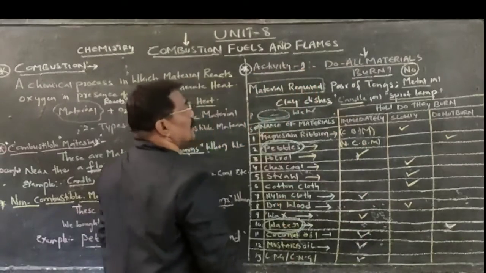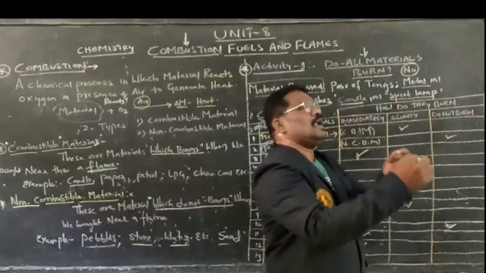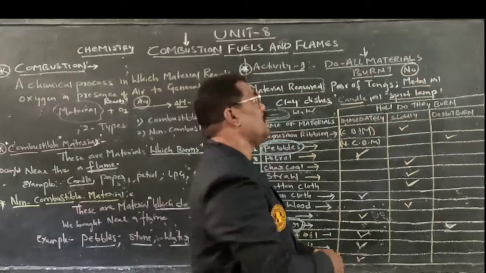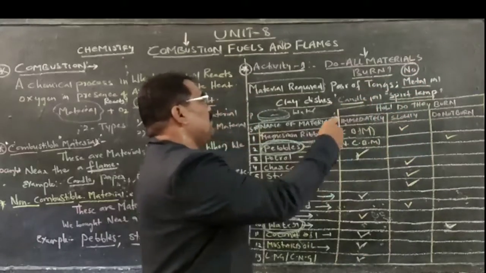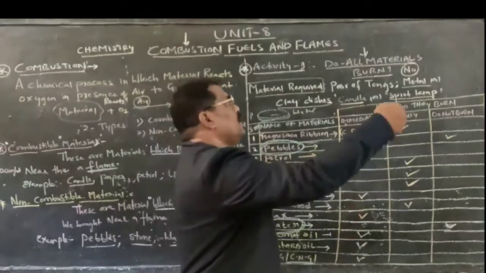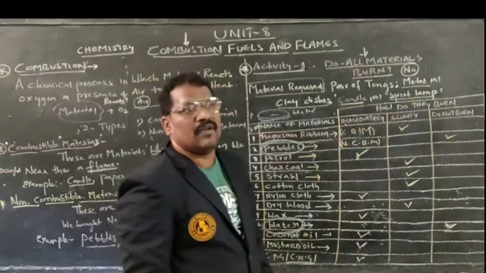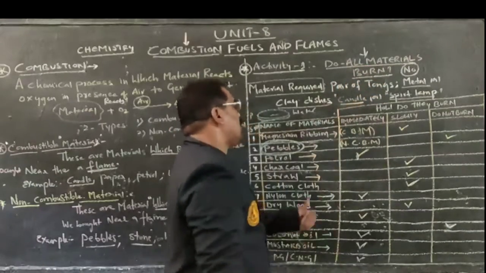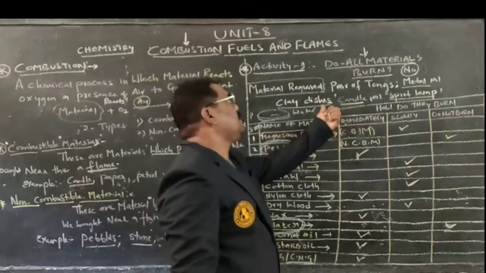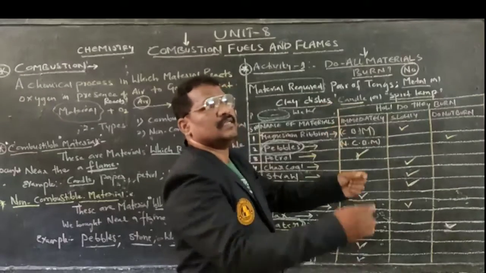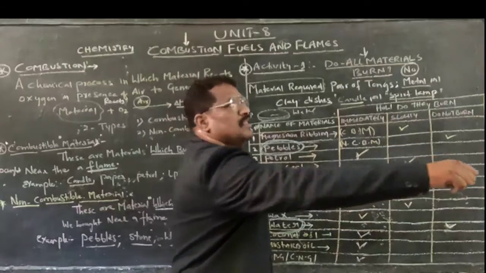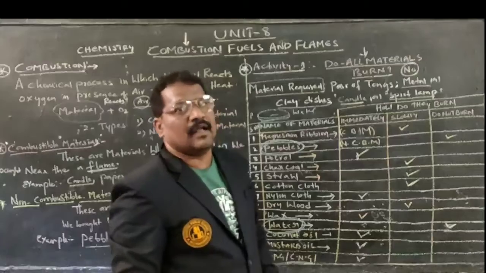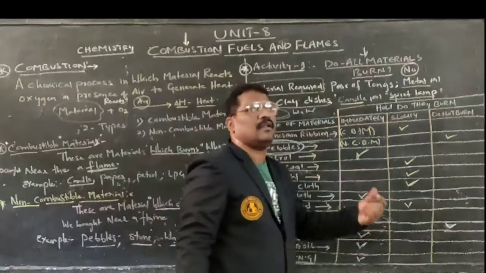How are we performing this lab activity? Take a spirit lamp and light it with a matchstick. As it is lighting, what happens? The flame comes up. Using a pair of tongs, take a material called magnesium ribbon and bring it near the spirit lamp. We check whether it will catch fire or not. The liquids can be taken in water or clay dishes, and we can add fire. We can bring the spirit lamp or candle near the particular material. In that way, we can do this activity.